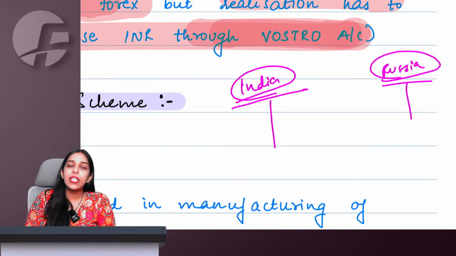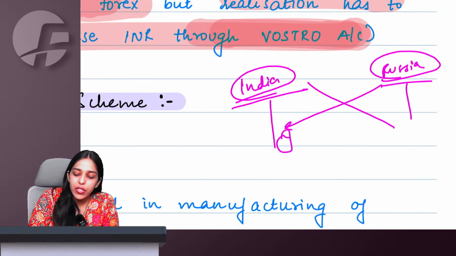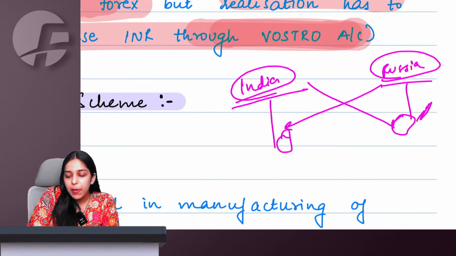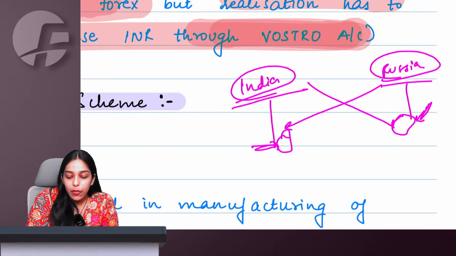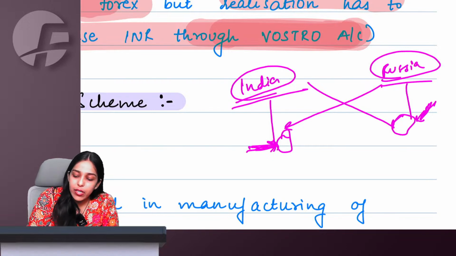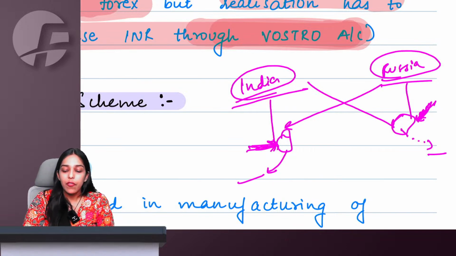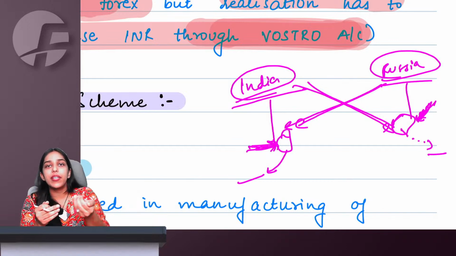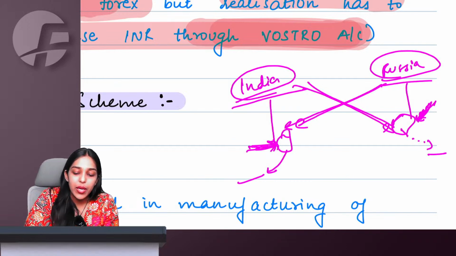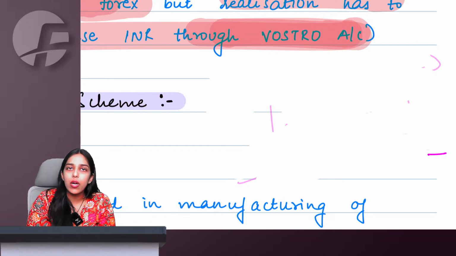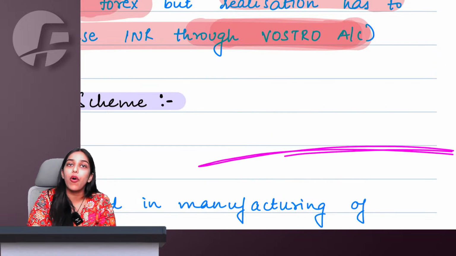So what we agree is, they have their account here, we have our account there, and we deposit INR only here, they deposit Russian rubles only there, and basically it is all set off against what is receivable and what is payable. So whenever you get an amount through a Vostro account in INR, that is okay, considered as forex only.